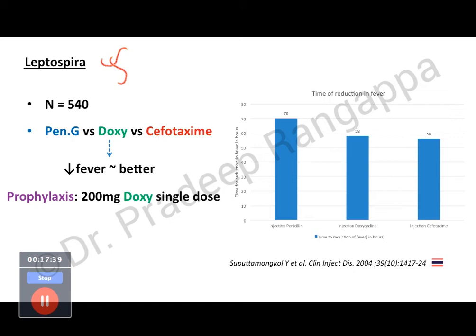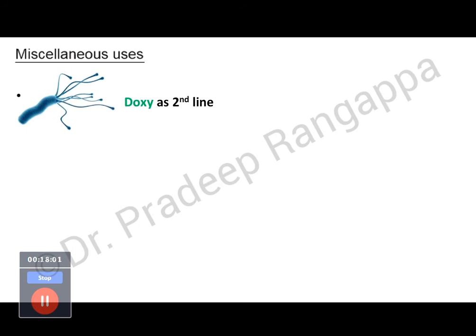And prophylaxis for leptospira: if you have an area which has faced the wrath of floods or any other water logging, and you have to protect your patients from leptospirosis, the prophylaxis that one has to use is 200 mg doxy once a day, single dose. And protective efficacy with this prophylaxis was 76.8%, which is a reasonably good prophylaxis effect.